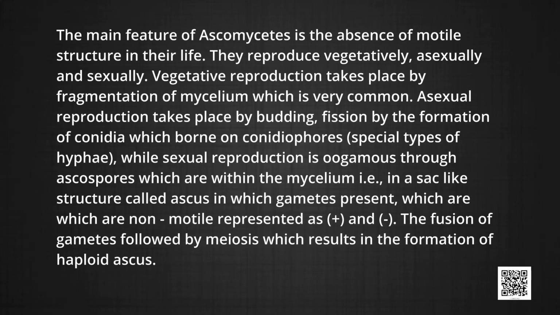Asexual reproduction takes place by budding, fission, and by the formation of conidia borne on conidiophores, a special type of hypha, while sexual reproduction is oogamous through ascospores, within the mycelium, in a sac-like structure called the ascus, in which the gametes present are non-motile, represented as either positive plus or negative minus.